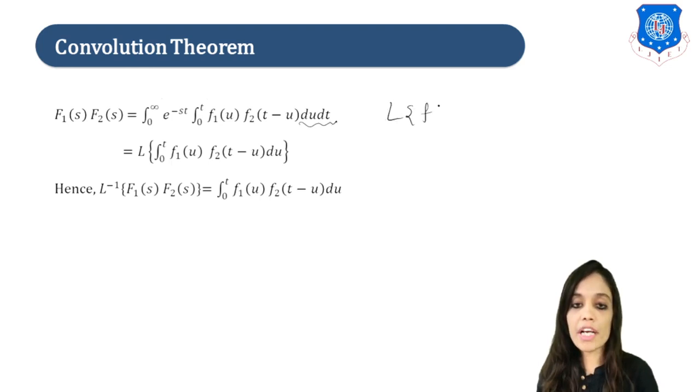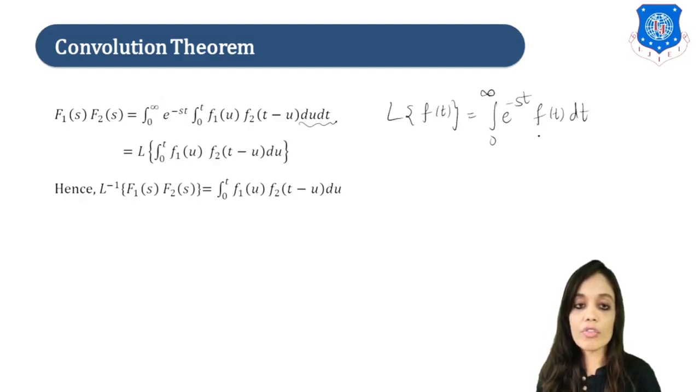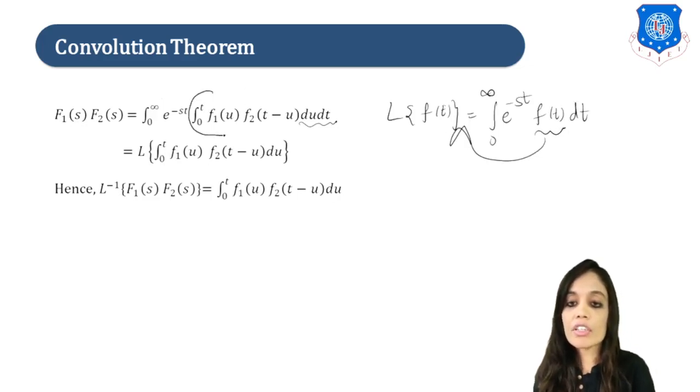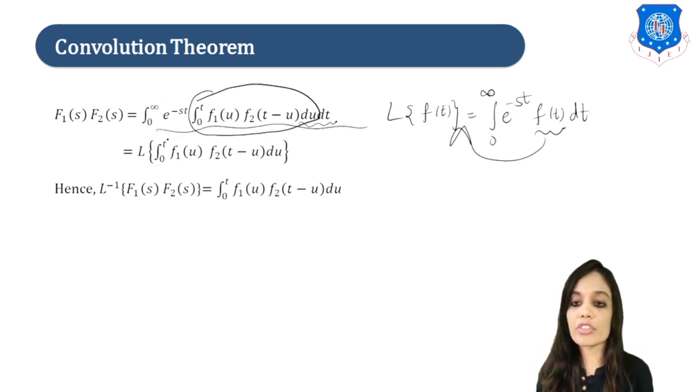Now we know Laplace of f of t, that is our definition, it is integration 0 to infinity e raised to minus st f of t dt. So whenever we have f over here, we write it as Laplace of f of t. So here we have this whole integration term. So this term is equal to what? Laplace of integration 0 to t f1 of u f2 of t minus u du, right?